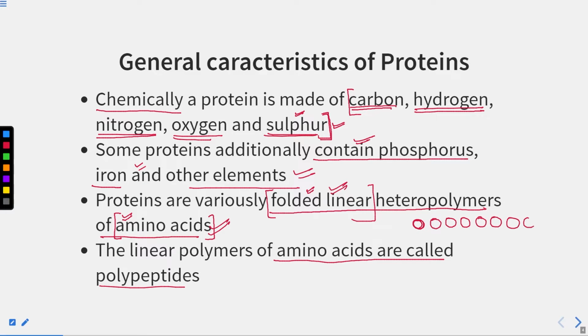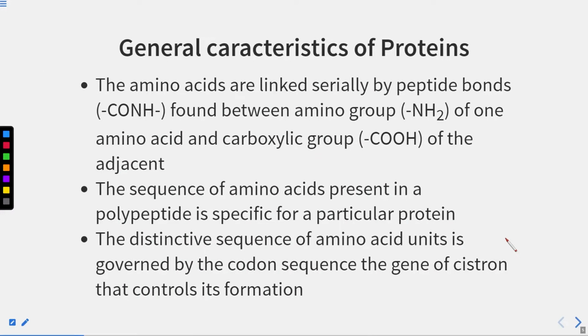And when amino acids are attached in a linear fashion like this, with these peptide bonds, this is called a polypeptide. Polypeptides, right? So we will see more about it.